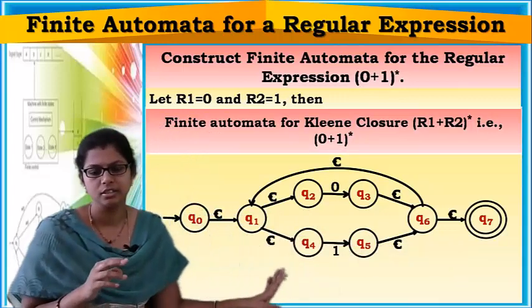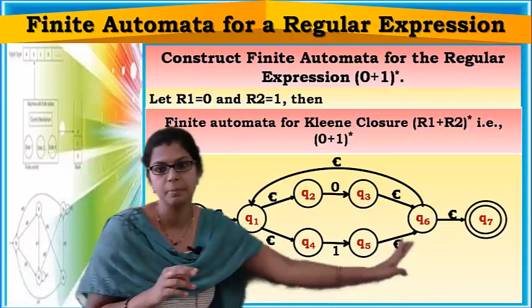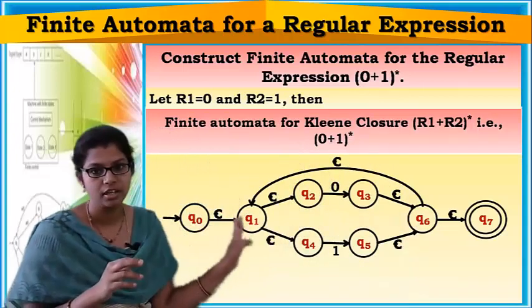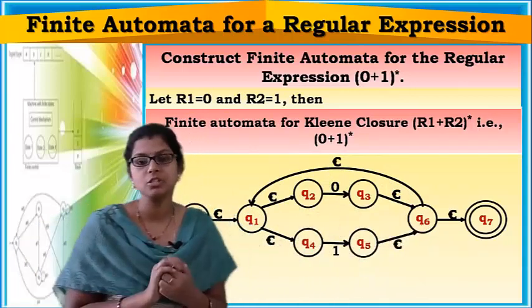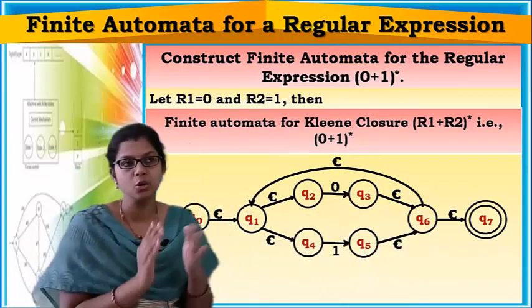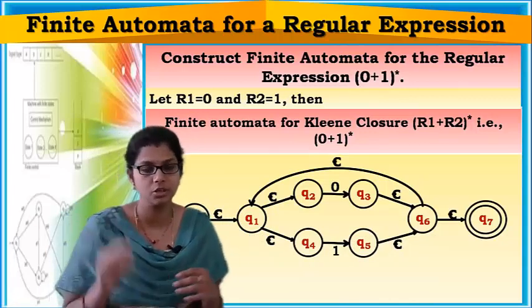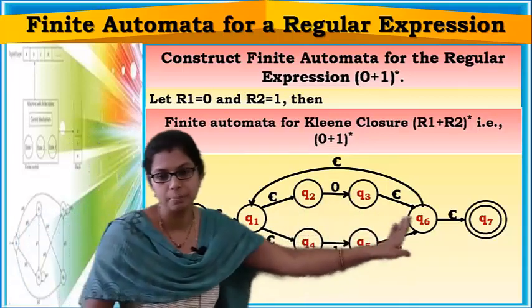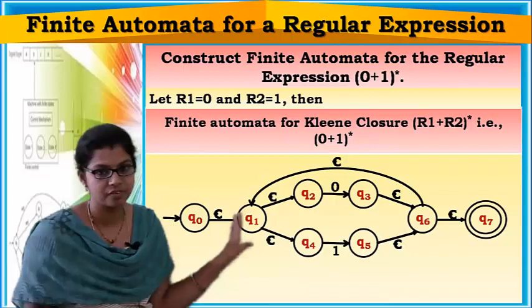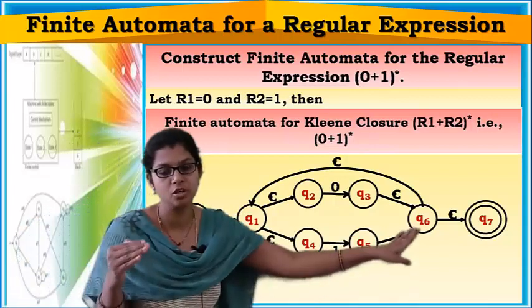Similarly 2 ones, see here. 2 ones means like this, epsilon, epsilon, 1, epsilon, again epsilon, epsilon, 1, epsilon, 2 ones accepted. Suppose I want to accept 0, 1, 0, 0, 0. Now see here, epsilon, epsilon, 0, epsilon, again epsilon, 1, 0 completed, 1. Now epsilon, 1, epsilon, 0, 1.